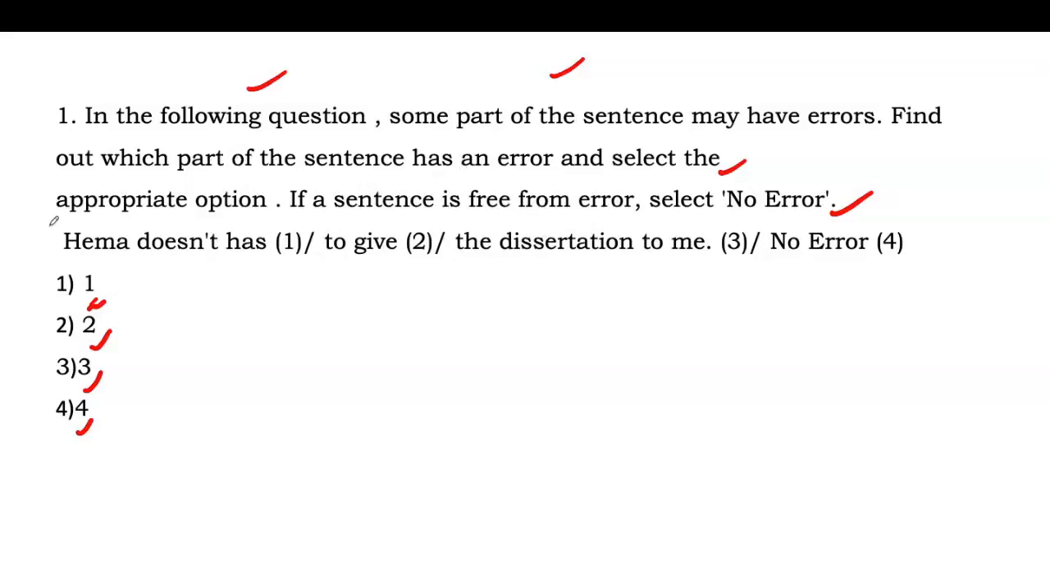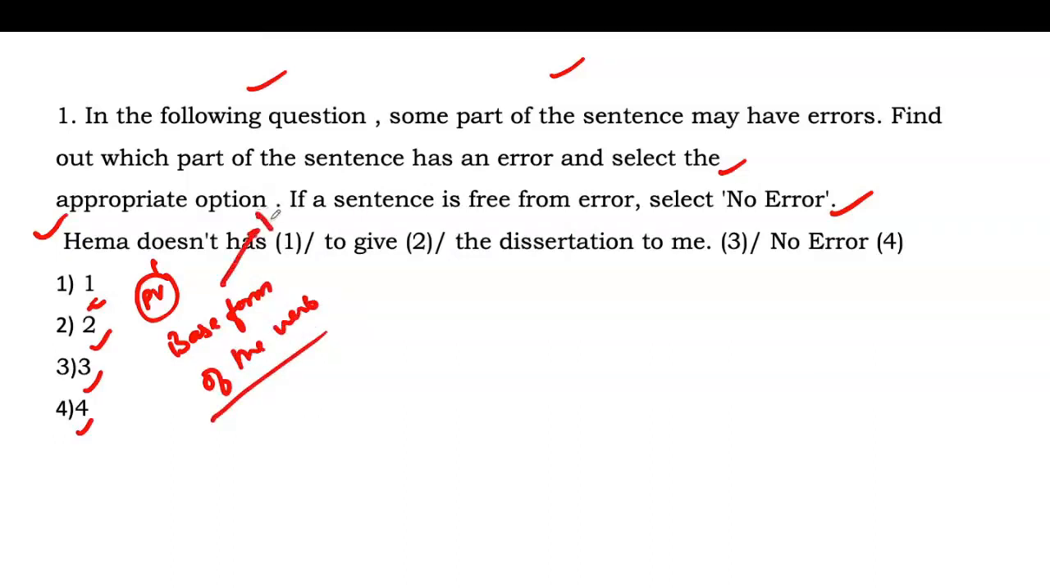So Hema is the subject. Okay, does is a primary verb, and as we know, we always prefer base form of the verb with primary verb. So change this has to have. Okay, so have is the base form and has is the derived form of have. So the correct sentence will be Hema does not have to give the dissertation to me. So error was in part number A.